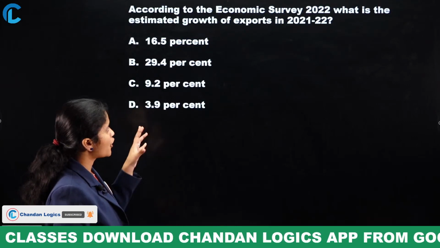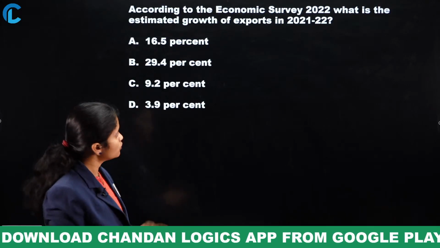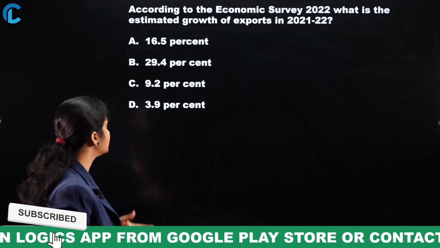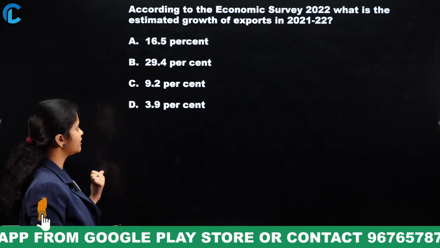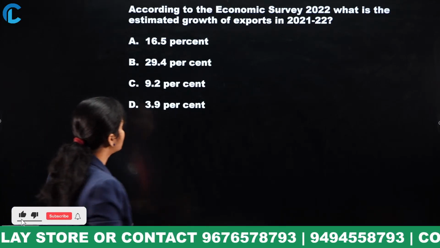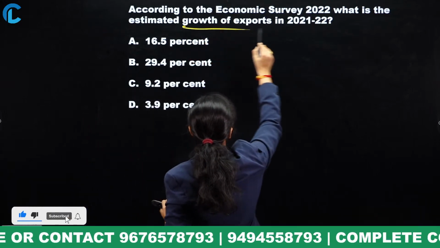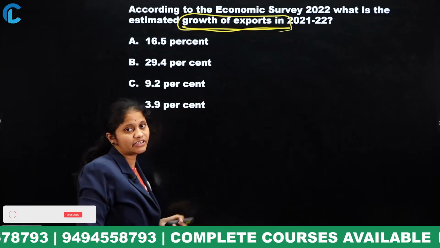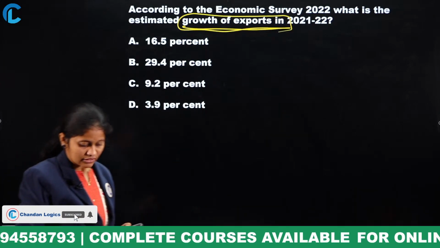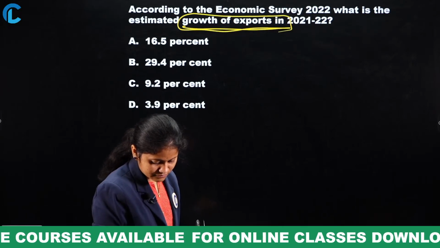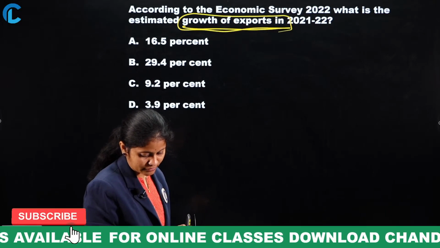Next, according to the Economic Survey of 2022, what is the estimated growth of exports in 2021-22? 16.5%, 29.4%, 9.2 or 3.9%. Try to concentrate. This is all about the growth of exports in 2021-22. Yes, option B, Shiva Prasad, 29.4%.